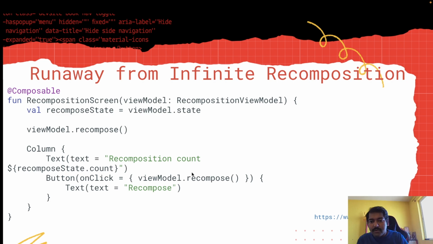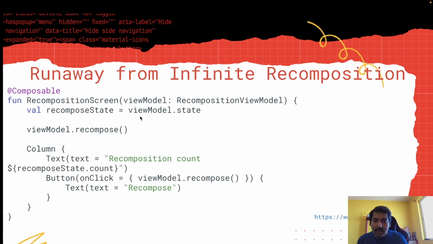At first we are calling viewModel.recompose, and then on each button click we are calling viewModel.recompose. Here we have recomposeState from viewModel.state, and whenever the state is updated, we would recompose and update the count.